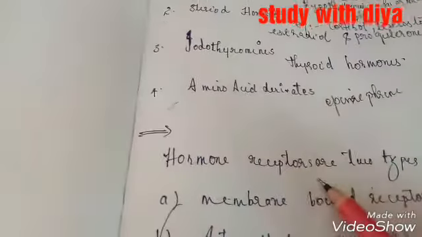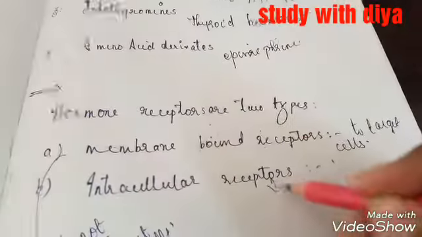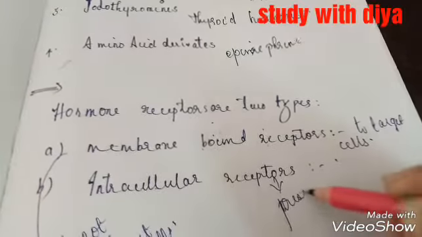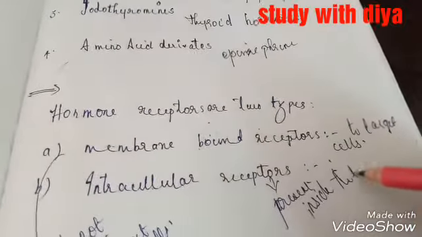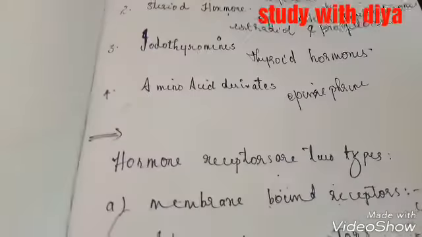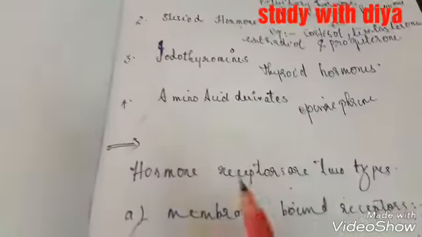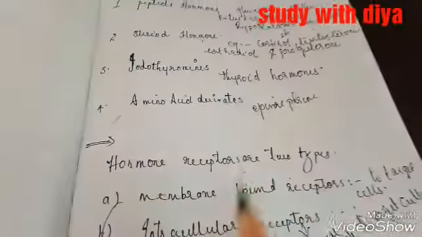And intracellular receptors are hormone receptors present inside the target cells. They are present inside the target cell and are called intracellular receptors. So these are the two types of receptors which are called hormone receptors.